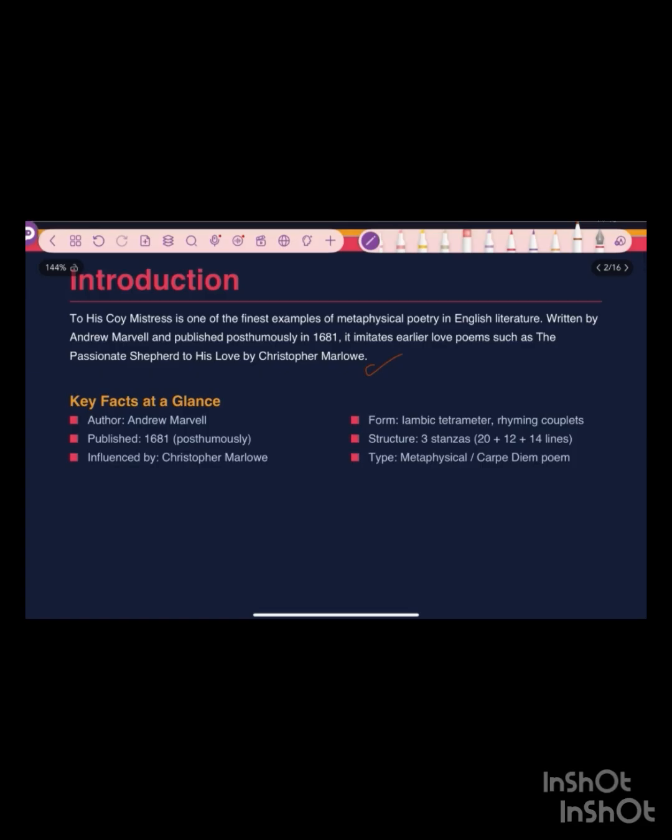So, it's a form of metaphysical poetry, and metaphysical poetry is all about conceits, where two contrasting images are compared, two different types of images that you wouldn't imagine are compared to form a kind of connection.